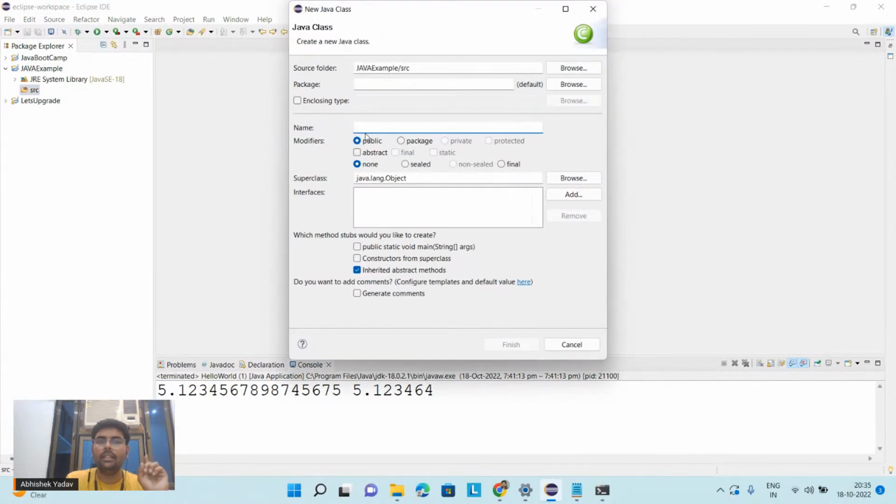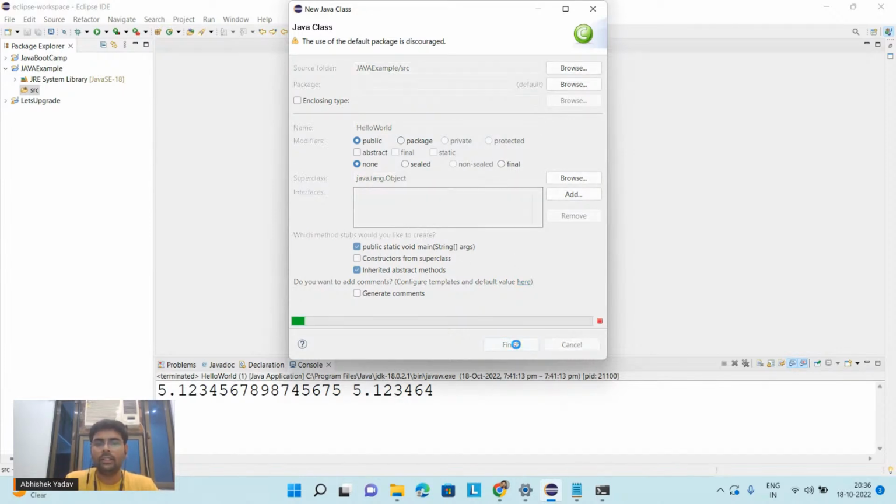The moment you click on the class you will get this interface. Here you have to write the name of the class. Let's suppose the name of the class is hello world. After that it is asking which method you want to create. Here I want the public static void main because I know this is my entry point. So I will use this method, public static void main. After that I will hit the finish button.